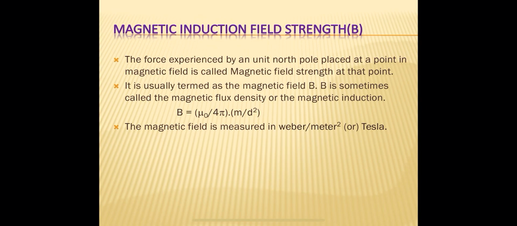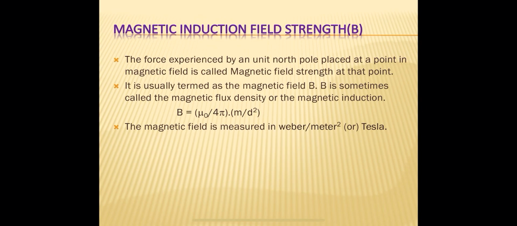So the magnetic field intensity due to a magnetic pole of pole strength M at a distance d can be determined by the equation B equals mu naught by 4 pi into M by d square, when the pole is placed in free space. If the medium is changed, then we have to use mu, the permeability of the medium.